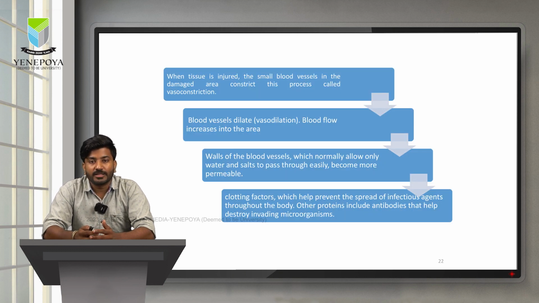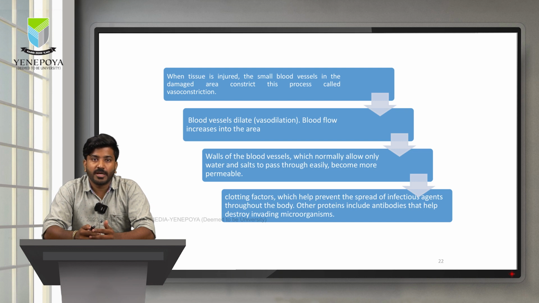So, when a tissue gets injured, the blood vessels will constrict. This will restrict the movement of pathogens into the blood system. After a certain period of time, the blood vessels will dilate, known as vasodilation, which will increase the blood flow towards the site of injury.